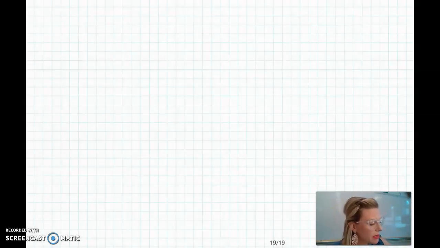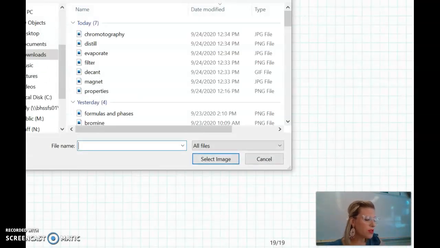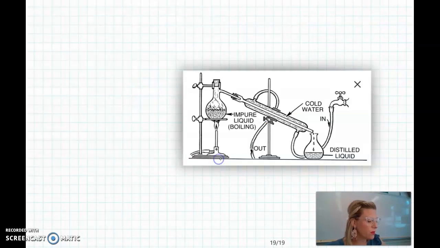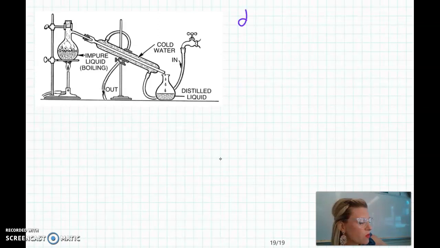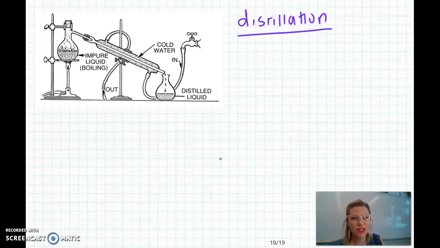The next one is probably the newest technique to you in this course, and that's called distillation. Even if we were in school right now, unfortunately, we never really get to use distillation. The apparatus for distillation is kind of expensive and has a lot of moving parts, so we don't really get to do it in class. But it is really cool, so let me talk you through this quickly.